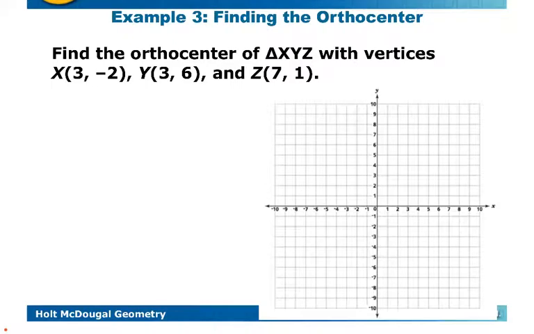So our first point is over 3 down 2, so that's right here, and that's x. Then we have over 3 up 6, and that's supposed to be our y, and then over 7 up 1.